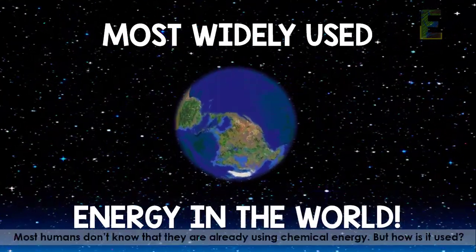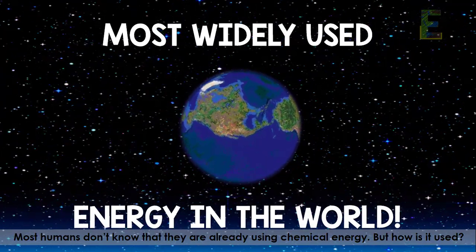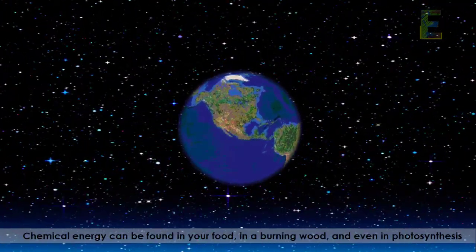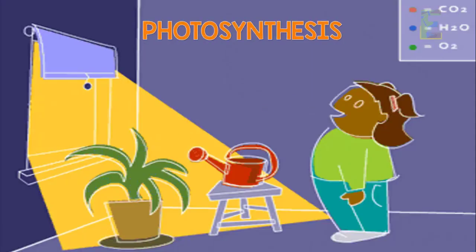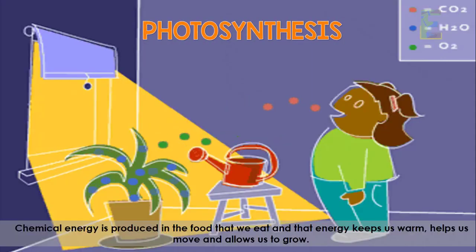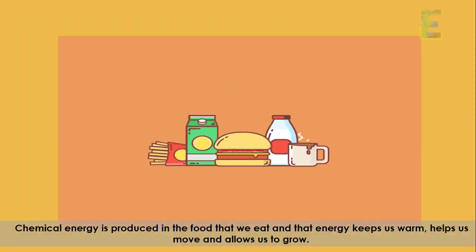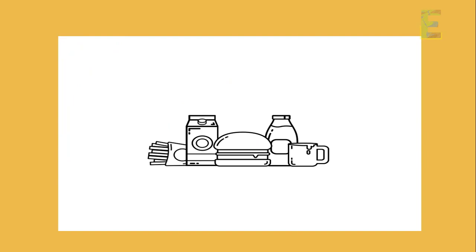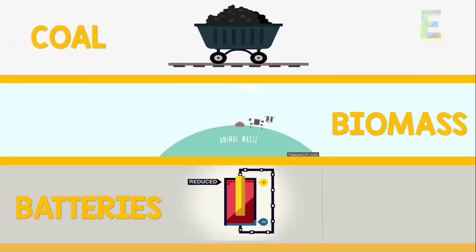Most humans don't know that they are already using chemical energy. But how is it used? Chemical energy can be found in your food, in a burning wood, and even in photosynthesis. Chemical energy is produced in the food that we eat, and that energy keeps us warm, helps us move, and allows us to grow. Stored chemical energy can also be found in coal, biomass, and chemical batteries.